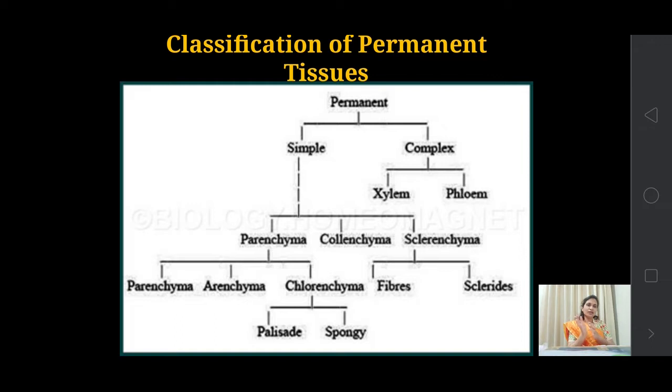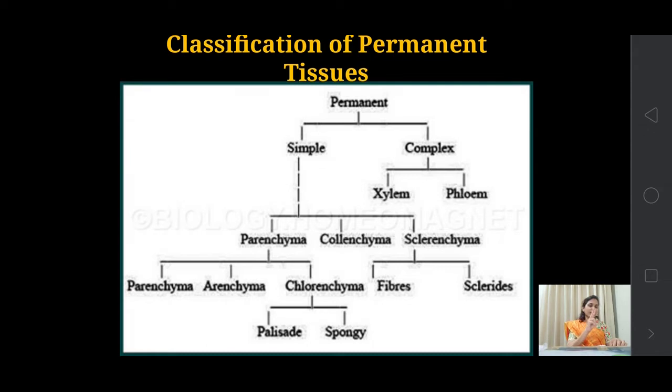Now let's see again the classification of these permanent tissues. First of all, permanent tissue is of two types, simple and complex. Then simple tissues are further divided into three types, that is parenchyma, collenchyma and sclerenchyma. Then complex tissue is further divided into two, that is xylem and phloem.